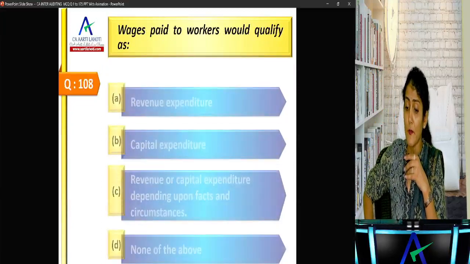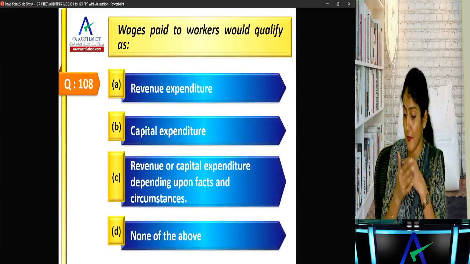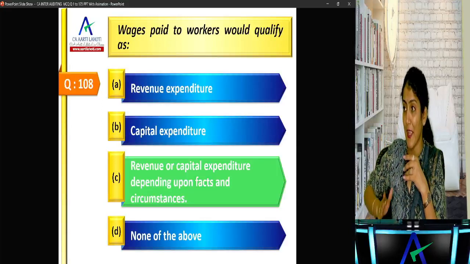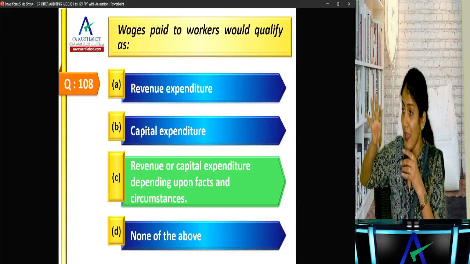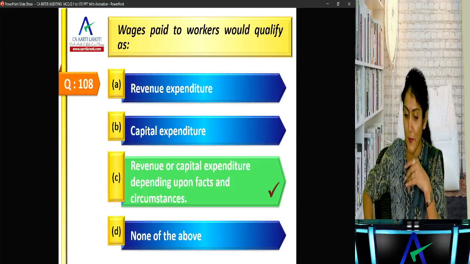Wages paid to workers would qualify as revenue or capital expenditure depending upon the facts and circumstances, because if it's installation wages paid for the plant and machinery, then you could also capitalize the same.